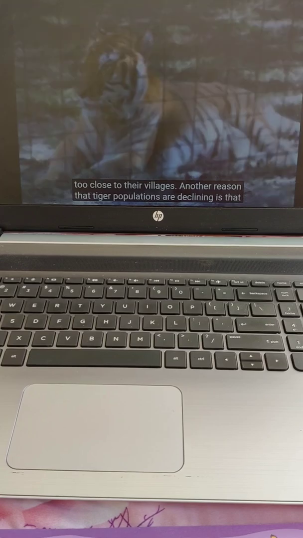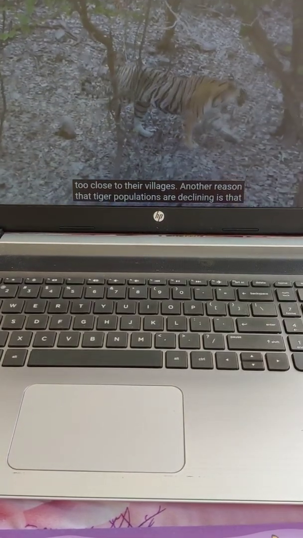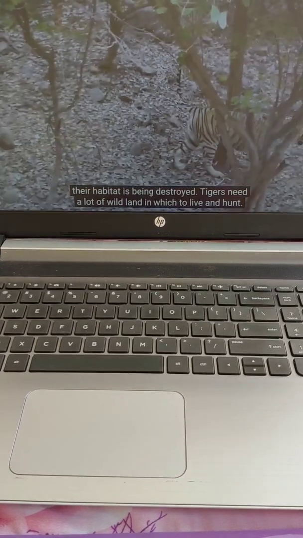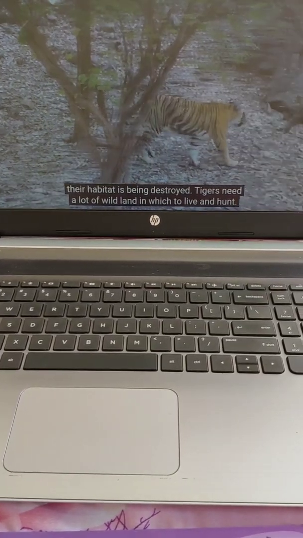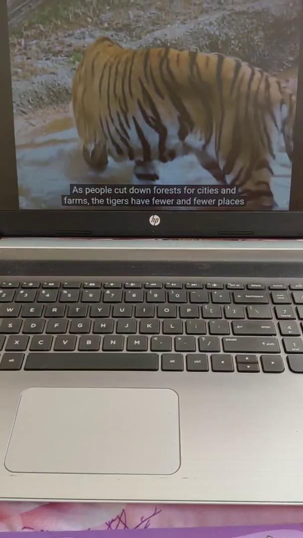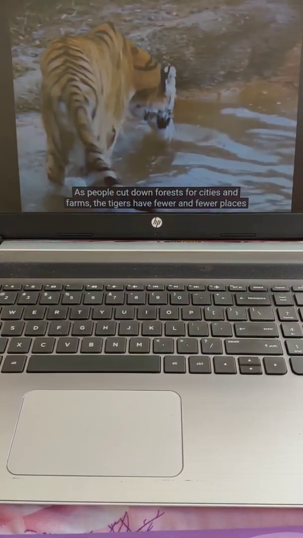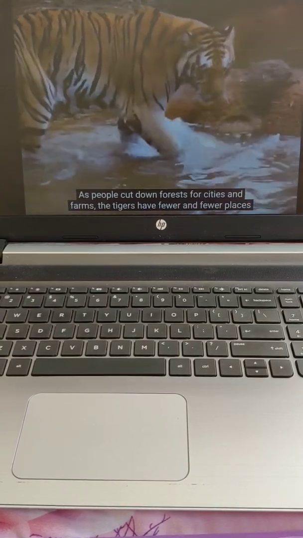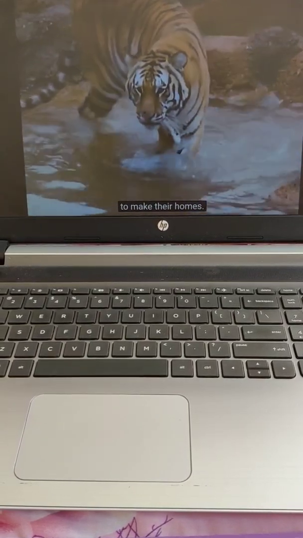Another reason that tiger populations are declining is that their habitat is being destroyed. Tigers need a lot of wild land in which to live and hunt. As people cut down forests for cities and farms, the tigers have fewer and fewer places to make their homes.